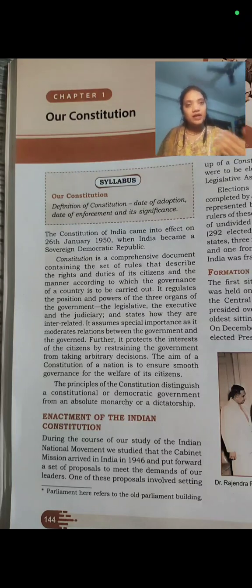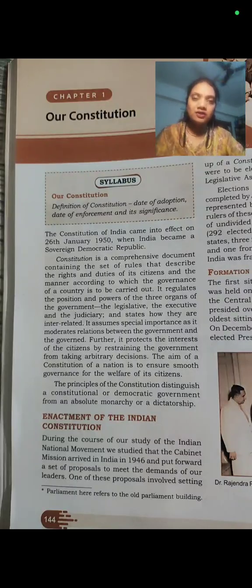Our constituent assembly has written in our constitution that we, the people of India, are giving to ourselves this constitution. We have the right to choose our leader. Democratic means we have the voting right and we can even stand in the elections. We ourselves can think of becoming the leader of this country. I hope the meaning of democratic is also clear to you.